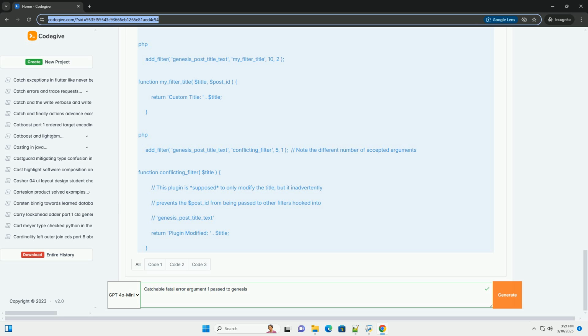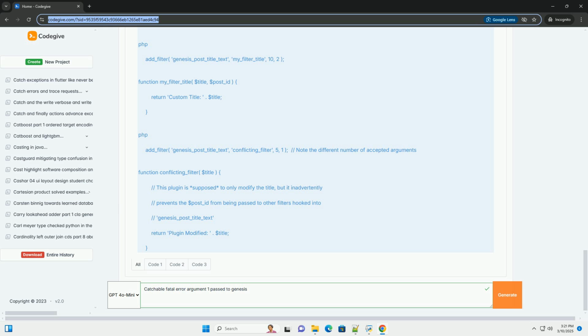You might be attempting to override a Genesis function, for example, by defining a function with the same name in your child theme's functions.php, but are not providing the correct arguments in your overriding function. 4. Plugin conflicts. A plugin might be interfering with Genesis functions or actions, potentially altering the arguments being passed or preventing the correct execution flow. 5. Typos and syntax errors. Simple typos in function names or incorrect syntax can sometimes lead to this error.